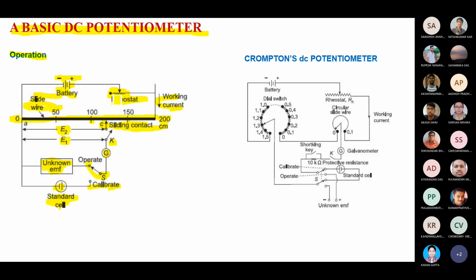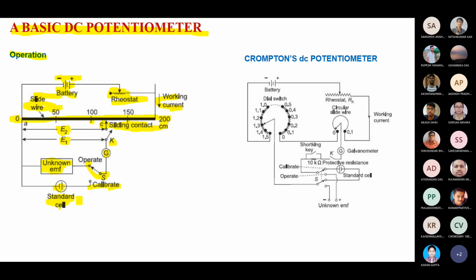You know the rheostat value and the battery value, so you use the voltage divider rule. You know the sliding wire resistance, and you know at which centimeter the jockey is, so proportionally you get the resistance value and easily find the value of E2. Now E2 and E1 are in parallel, and E1 and the unknown EMF are also in parallel. Using the value of E2, you also get the value of E1, and that E1 should be equal to the value of your unknown EMF.